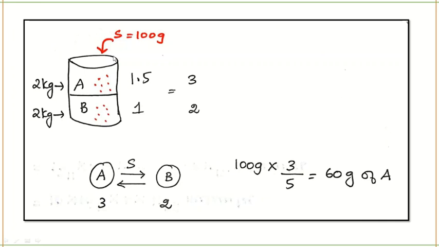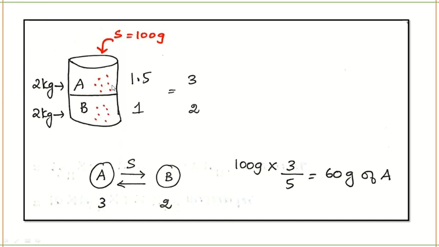First, tell me how much of solute is present in total: 100 grams. Okay, in A, how much is it dissolving? Three parts, that is 1.5 times. So 3 out of total 5 parts here. Out of 5 parts, 3 is dissolving in this, which means 2 is dissolving in this. So total is 5, and 3 parts is dissolving in A. If you solve this, you will get 60 grams. 60 grams of solute is present in A.